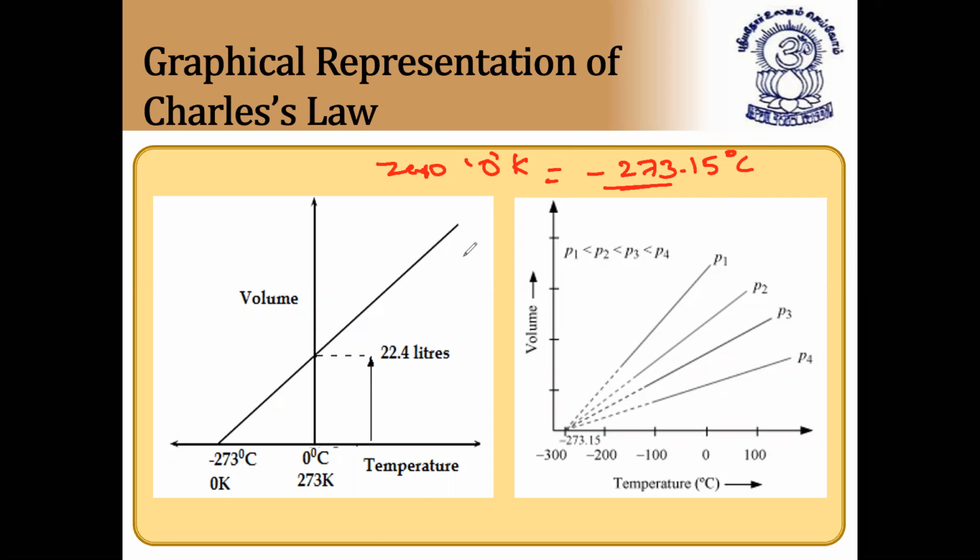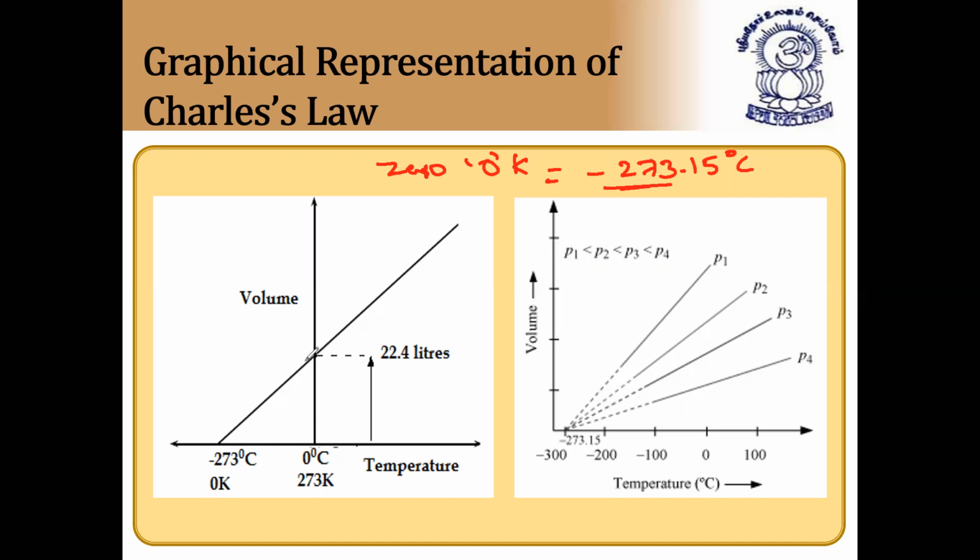So 0 Kelvin is called minus 273.15 degrees C. So minus 273. Volume is proportional to temperature. As the temperature increases, volume also increases. And for 1 mole of a gas, it is 22.4 liters at 0 degrees C temperature. I hope it is clear.